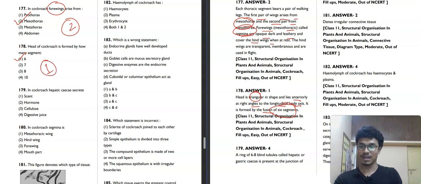Now moving towards the next question, 179. It is saying that in cockroach, hepatic caeca secrete scent, hormone, cellulose or digestive juice. When you are just listening, hepatic relates to what? Hepatic relates to the digestive system. That's why hepatic caeca release digestive juice. The fourth option will be our correct answer here. Scent is not correct. Hormone, hepatic caeca can't secrete, because hormone is an endocrine secretion. Cellulose is totally irrelevant. So the fourth option will be our correct answer here. Now the question 180.